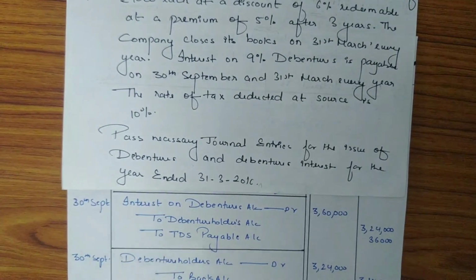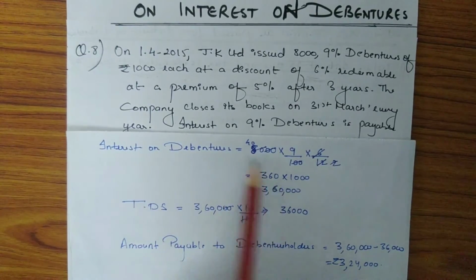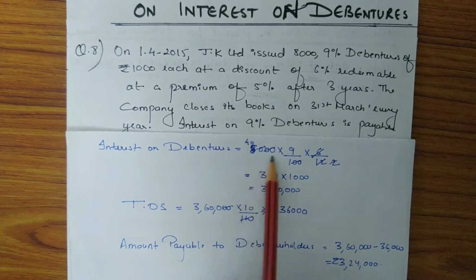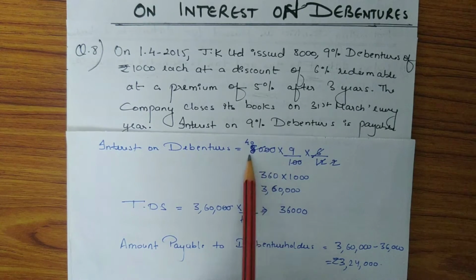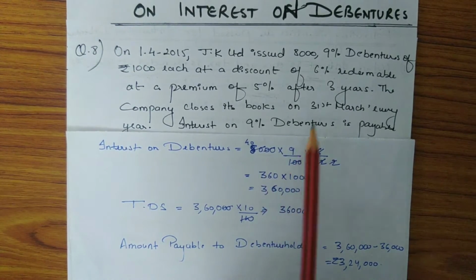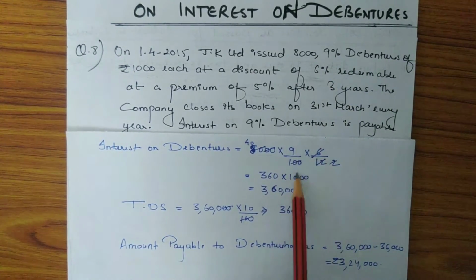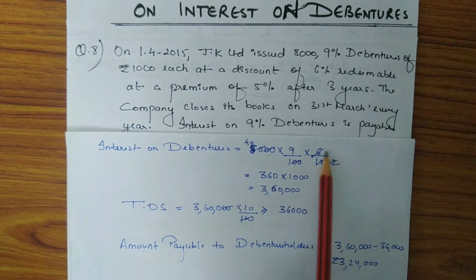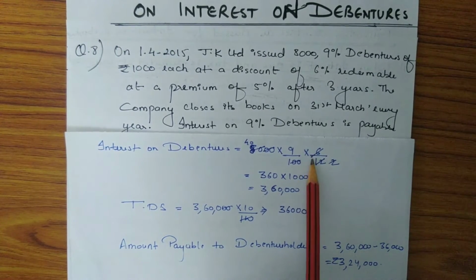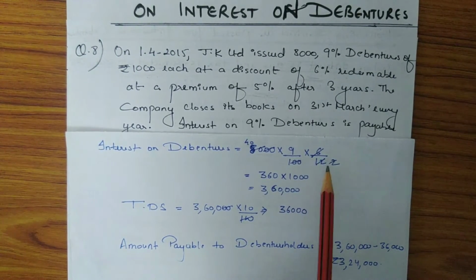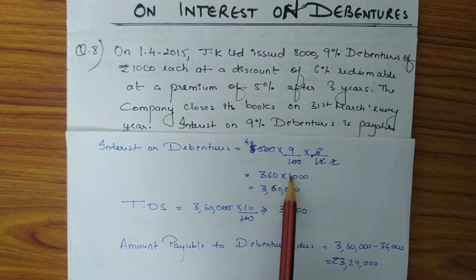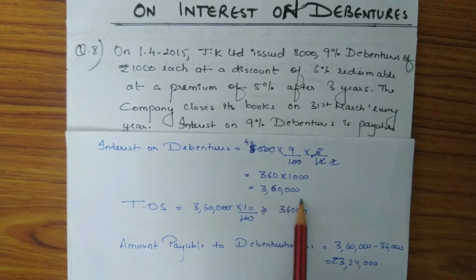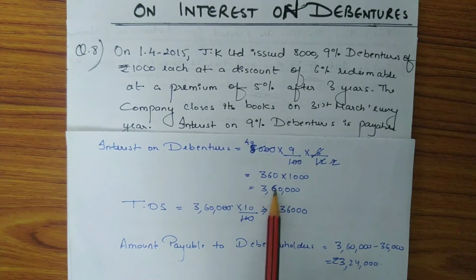So now interest on debentures amount is calculated as follows. Here is the number of debentures issued, which is 8,000 into rate of interest is 9%, so 9 upon 100 into debentures. Interest on debentures is paid half yearly, so it is multiplied by 6 by 12. So by solving this, we will get 3,60,000. So 3,60,000 is the interest on debentures.